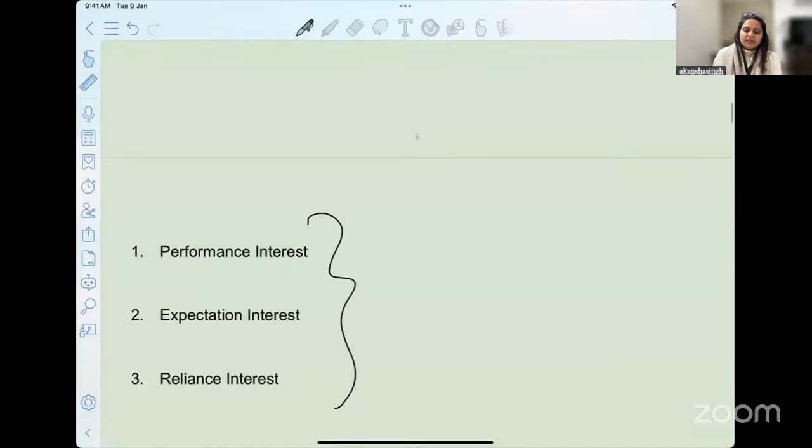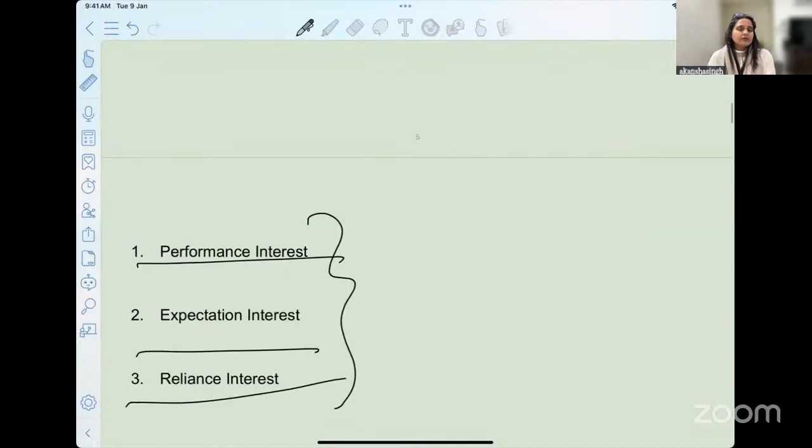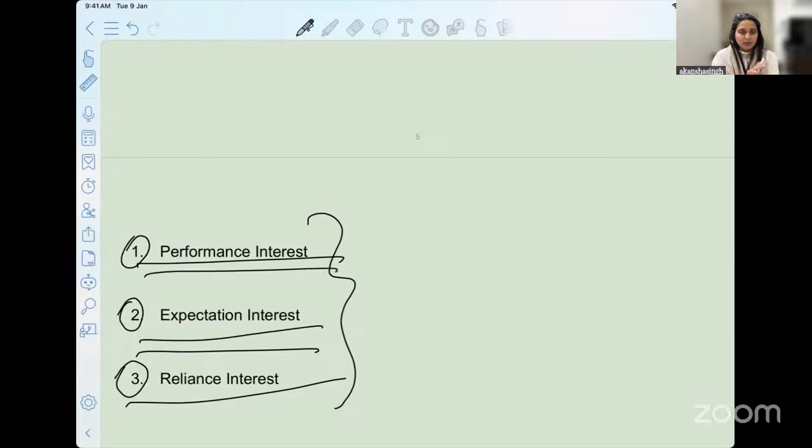Okay, these are not per se asked in your exam. So far, I did not see any question on this, but I believe if you write it in your answer, this is something that you have read. You may not use the same terminology, but once I tell you the meaning of this, you will understand that you have read it. So try to use these terms in your answer. It will just add more quality to your answer.